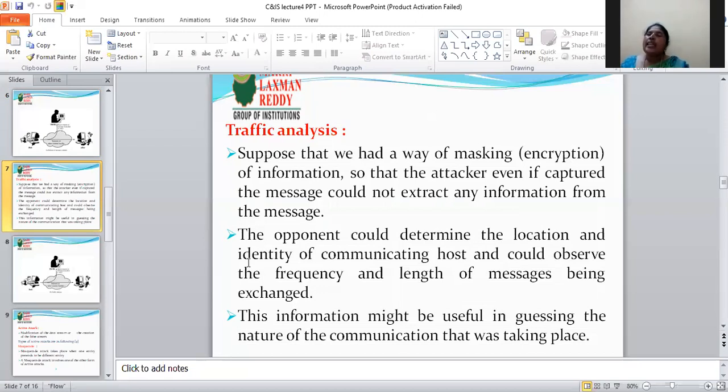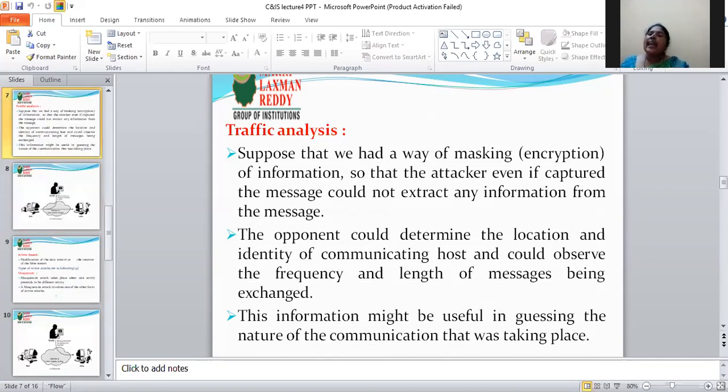Here also the information is accessed, but the data is not modified, not deleted, not replayed, not inserted, and not edited. Here the attacker only identifies the location of the sender and the communicating host, and also observes the frequency and the length of the messages.